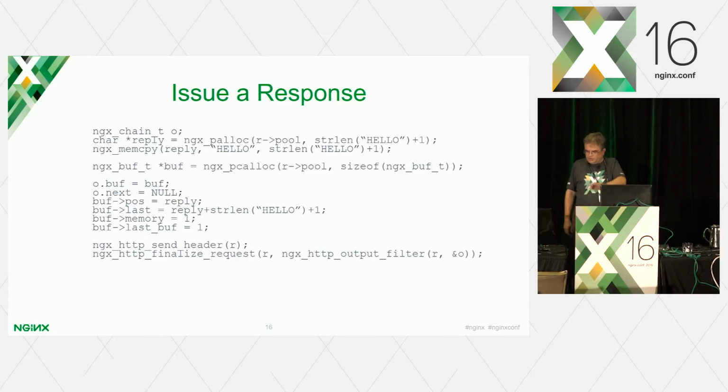And then you do two things. You make two calls. You send the header, and you call the finalize request. And then these allocations that you just made, the two allocations which we made, will automatically be deallocated by NGINX.